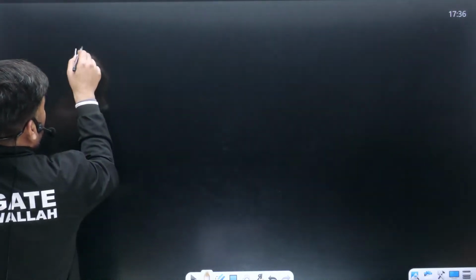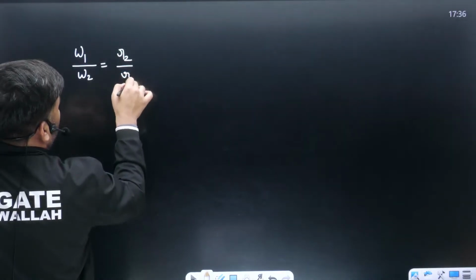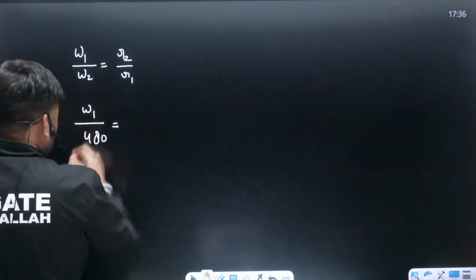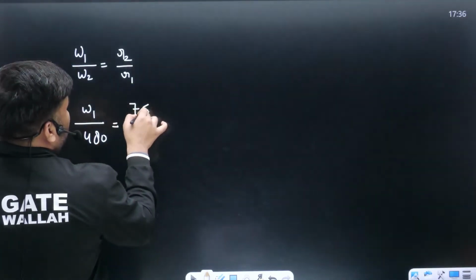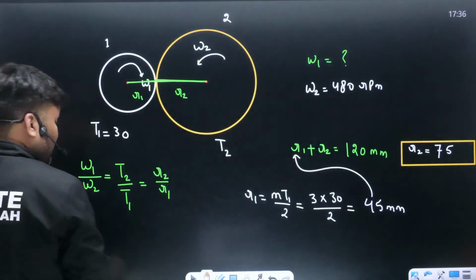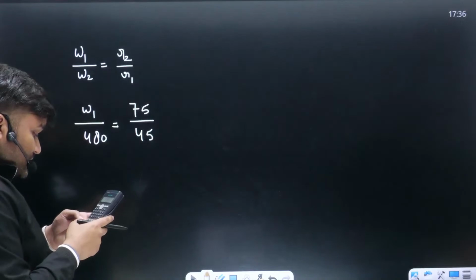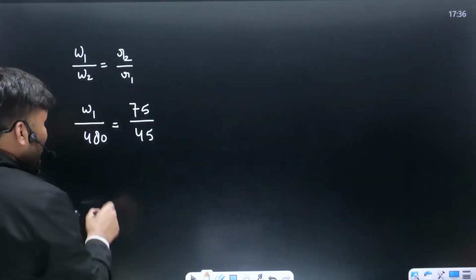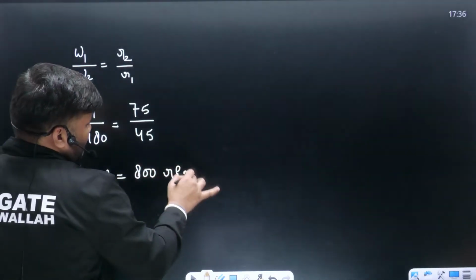Can I write omega 1 by omega 2 is equal to R2 by R1? Omega 1 we have to calculate. Omega 2 kitna hai? 480 rpm, is equal to R2, just we have calculated 75 mm, divided by R1, kitna hai bete? This is 45. This value is coming out to be 75 divided by 45 into 480. What is the value of omega 1? This is coming out to be 800 rpm.